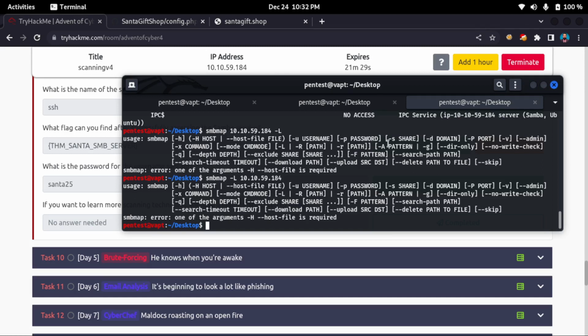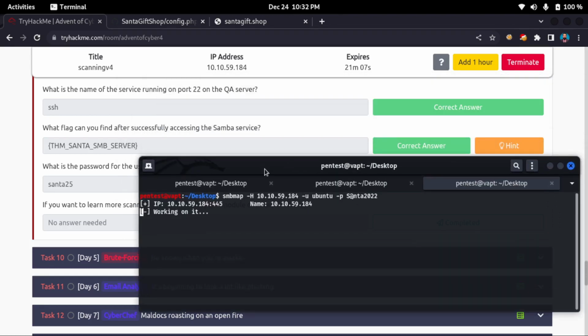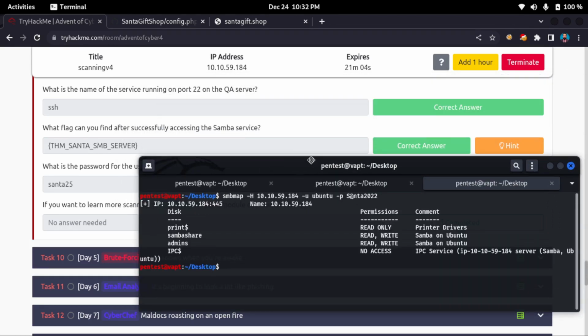Host, username, password here, domain. Okay, anyway, let's not waste time. Now, as I know that this is the username and password, I can log in. I'll use SMB client to log into the folder and find, I'll try to connect using that.